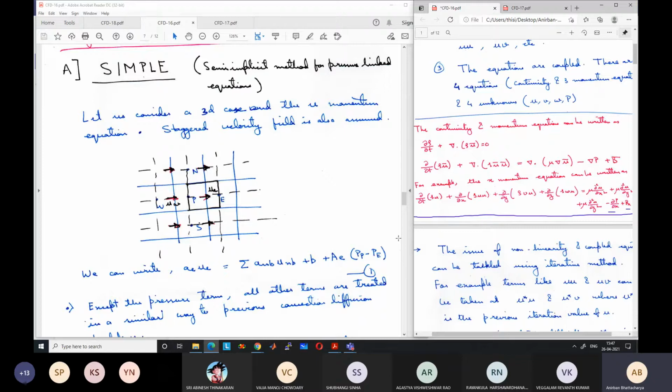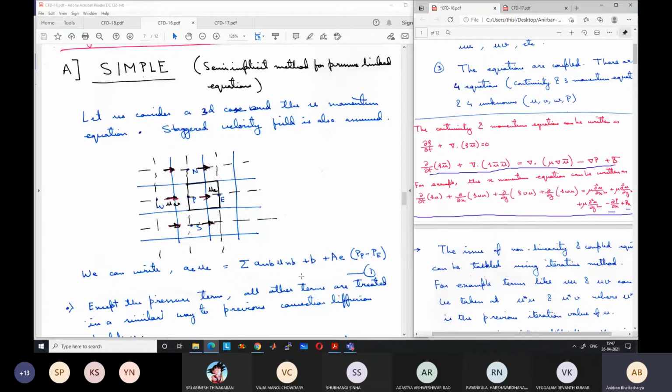So if you discretize this, this equation is similar to which equation? This general momentum equation is similar to our convection diffusion equation with source term and unsteady term.